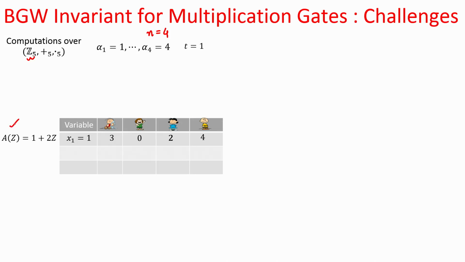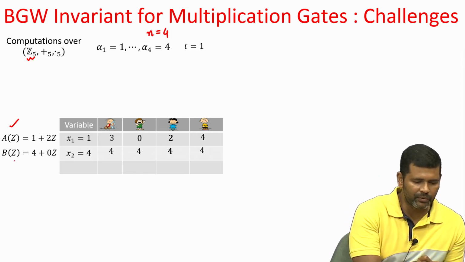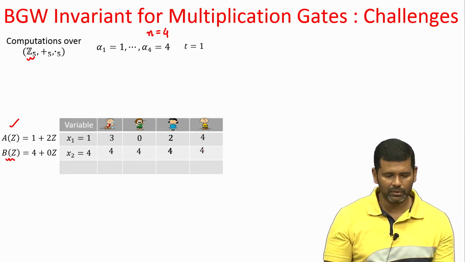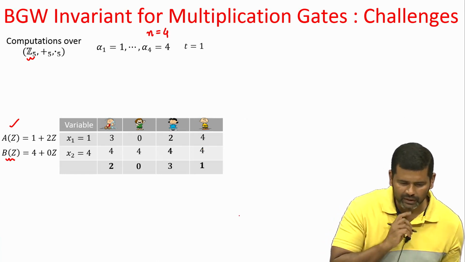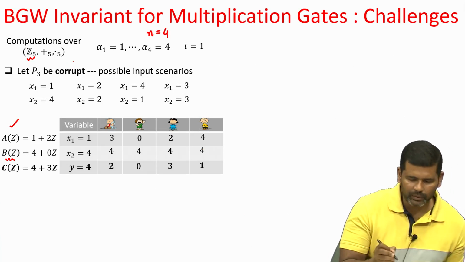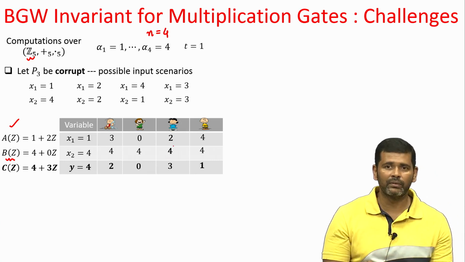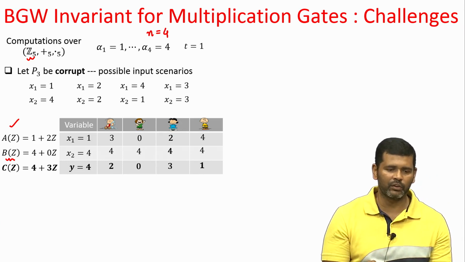This is the A polynomial, and these are the vector of shares for x1, and the value x2 is 4 shared through this polynomial, and this is the vector of shares for x2. And I consider a scenario where P3 is corrupt. That is why all the values in this table which are in bold are the values which will be seen by the corrupt P3, and which it will now try to analyze to learn anything additional about x1 and x2.